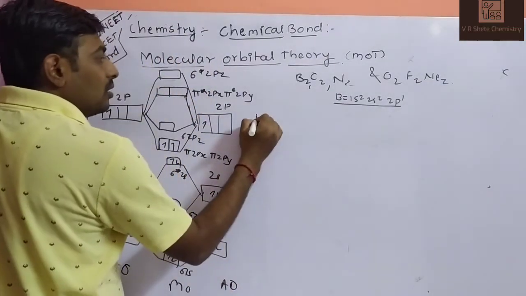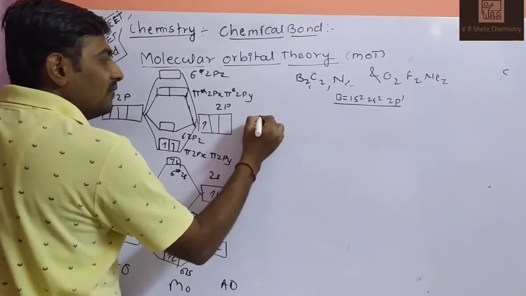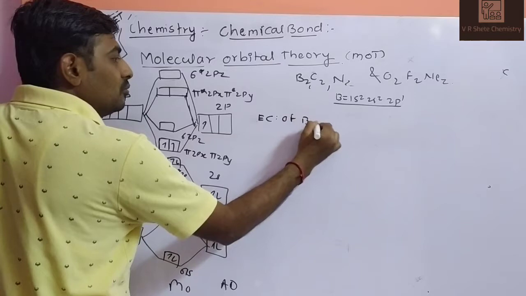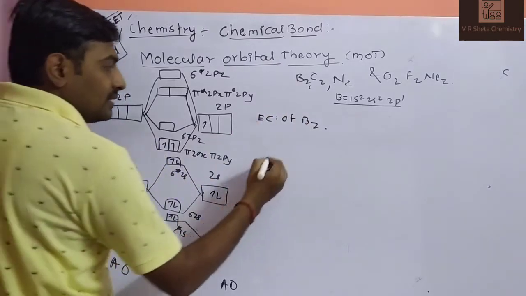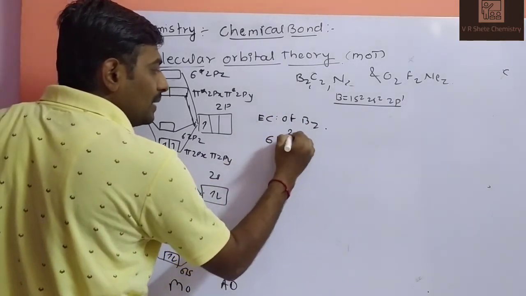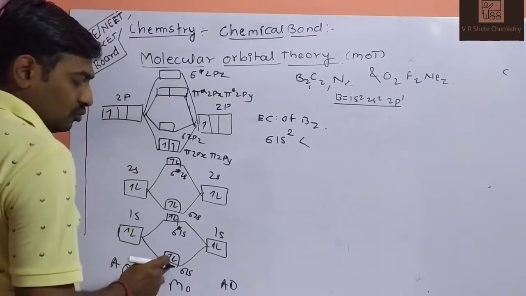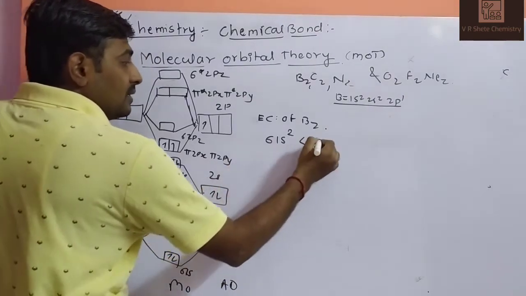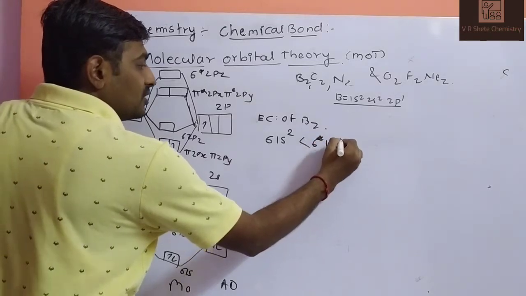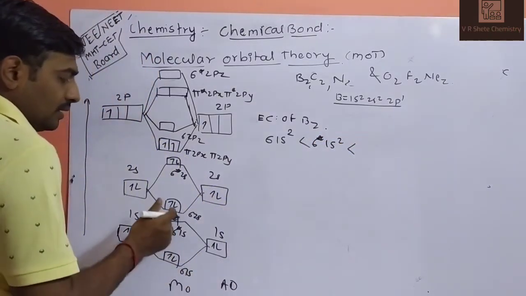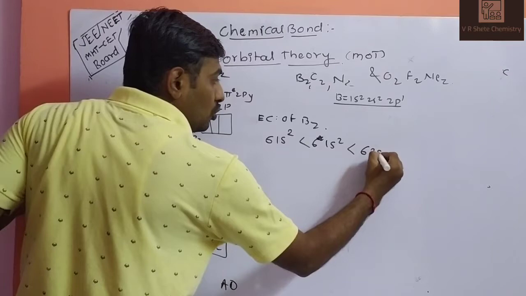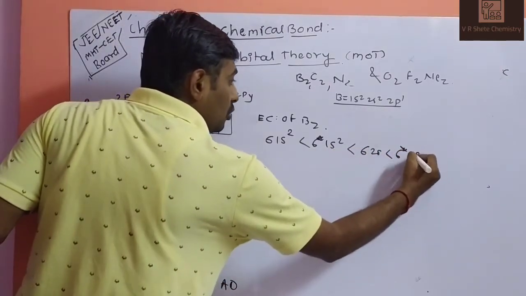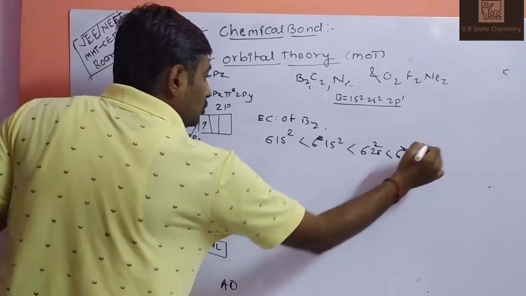So for bond order, first of all we will write the electronic configuration of B2. Tell me, the lowest energy sigma 1s has how many electrons? 2 electrons. After that, sigma star 1s has 2. After that sigma 2s, then sigma star 2s, 2 electrons.